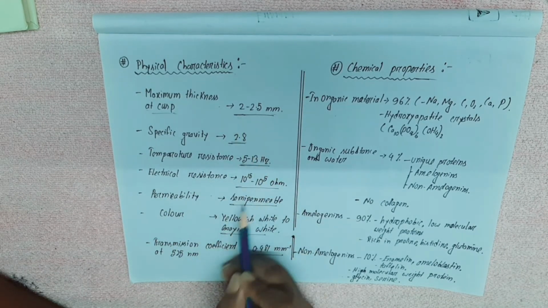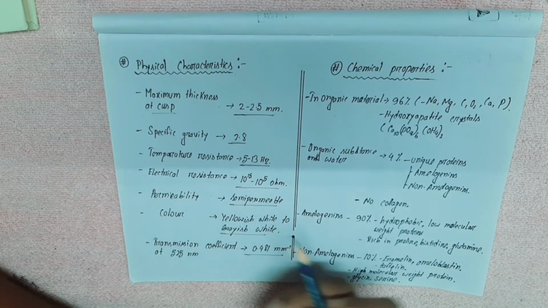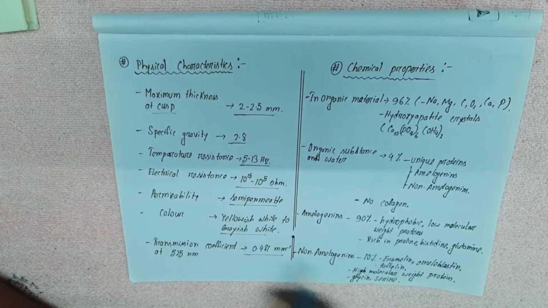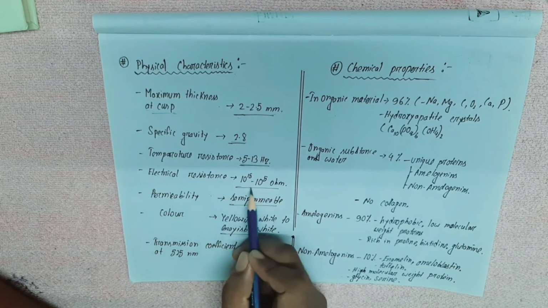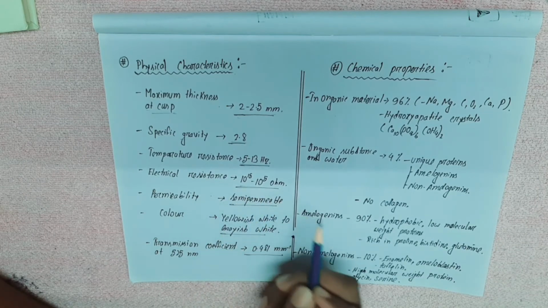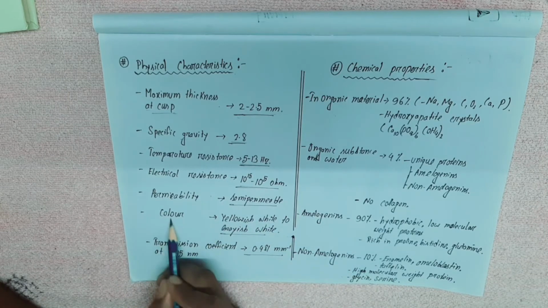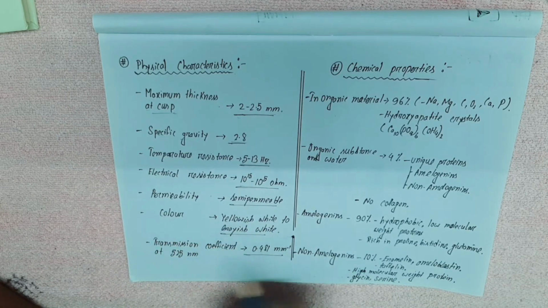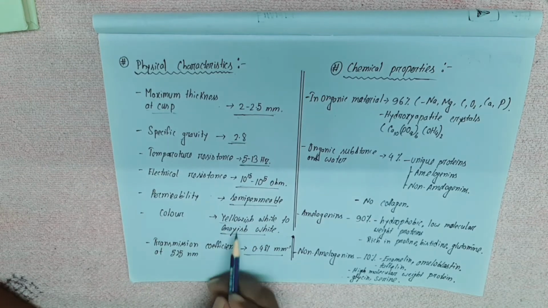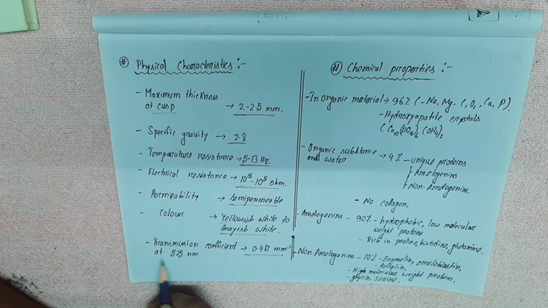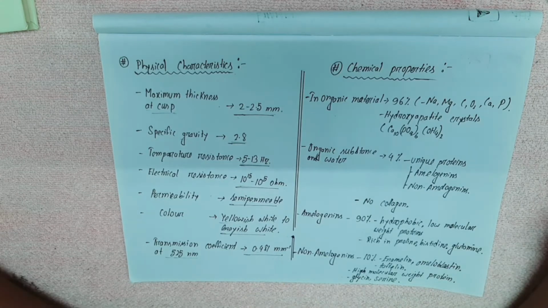Temperature resistant 5 to 13 Hz. These are all important points, guys. Every time they come in exams. Electrical resistance 10 to the 15 to 10 to the 5 ohm. Permeability: it is semi-permeable. And if we discuss the color of enamel, it ranges from yellowish white to grayish white. Then the transmission coefficient at 5 nanometer is 0.481 per millimeter.